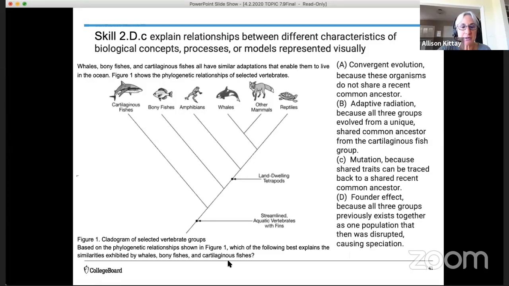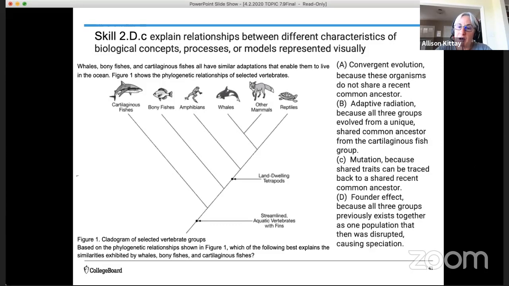Your question is way down here. Based on the phylogenetic relationships shown in figure 1, which of the following best explains the similarities exhibited by whales, bony fish, and cartilaginous fish? So we're looking at whales, bony fish, and cartilaginous fish, and you want to look at the lineage. These nodes represent the last common ancestor. Your answer choice is A, convergent evolution, because these organisms do not share a recent common ancestor. Look for a shared recent common ancestor on that tree.